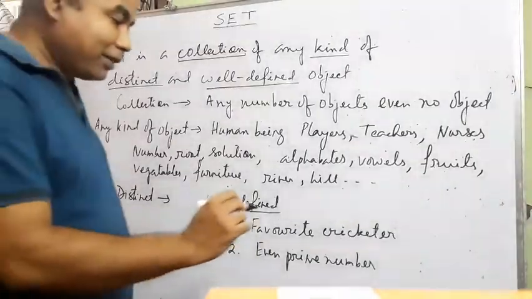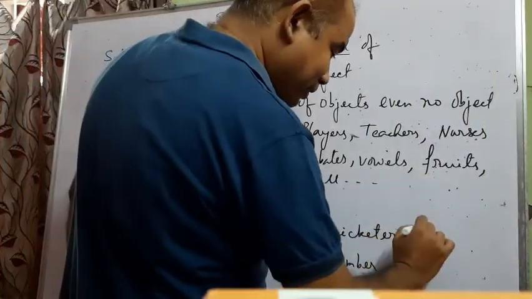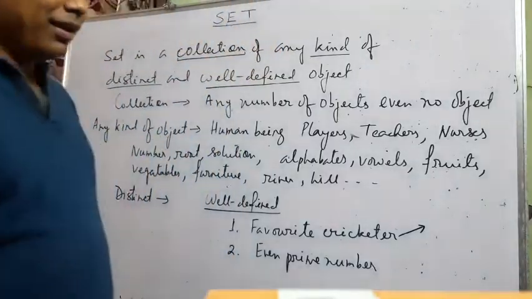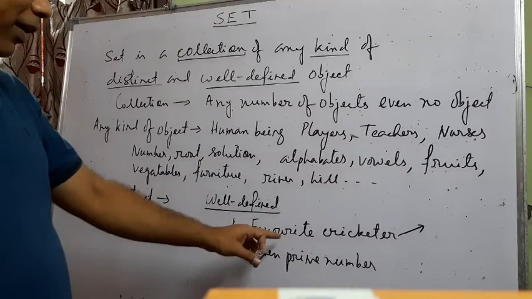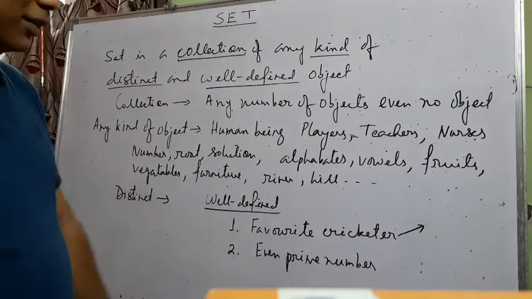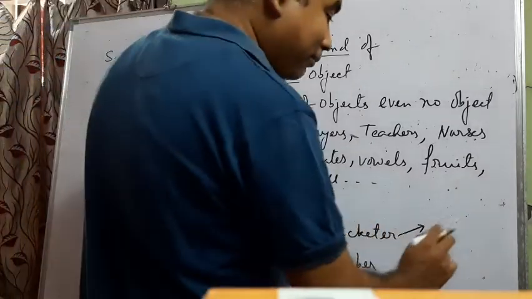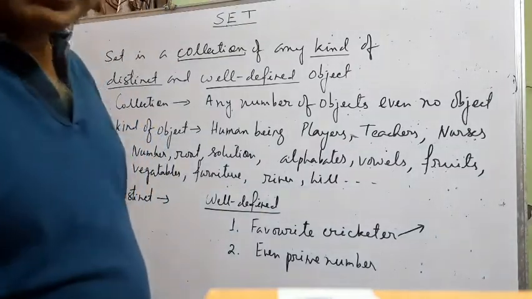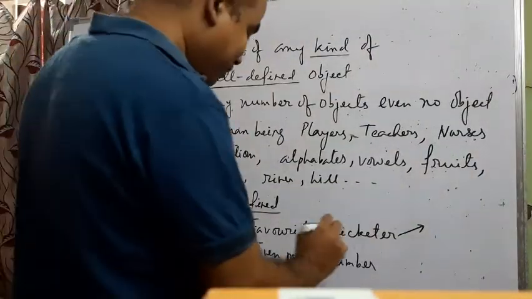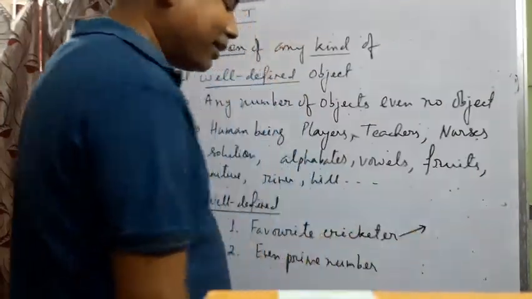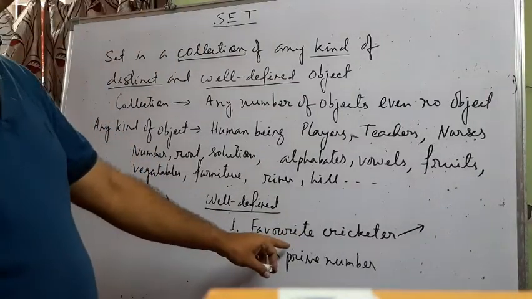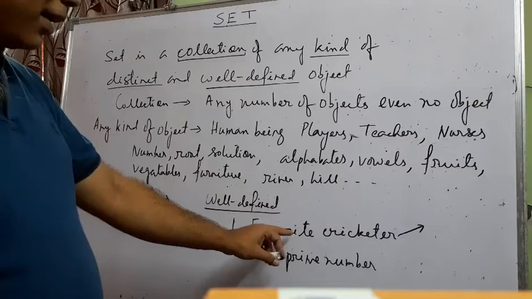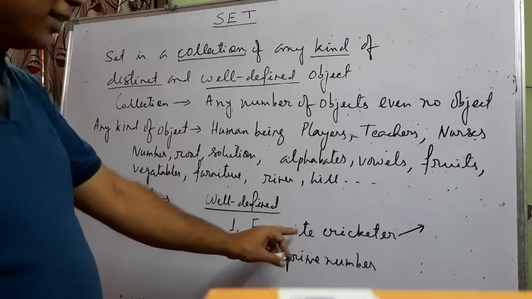Now here, whenever we are going to find out the favorite cricketer, it depends on the choice of the person whom we ask. So it will be different from person to person. As a result, you will get different names as favorite cricketer. So it is not unique.